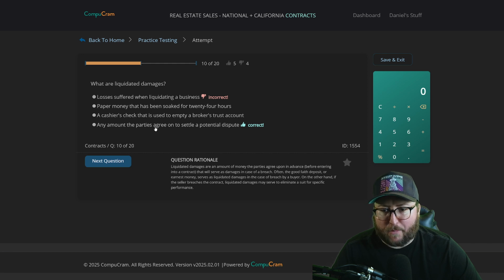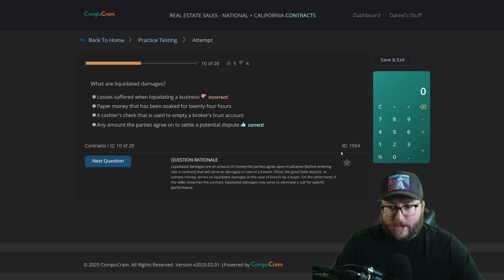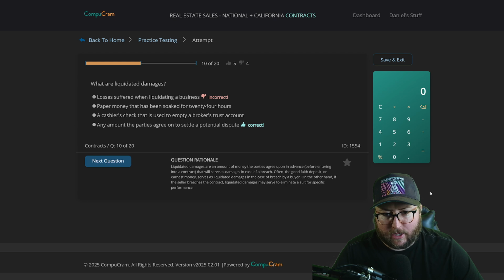Incorrect. Any amount the parties agree on to settle a potential dispute is the correct answer. And here's why. Liquidated damages are an amount of money the parties agree upon in advance, before entering into a contract, that will serve as damages in case of breach. Often the good faith deposit or earnest money serves as liquidated damages in the case of breach by a buyer. On the other hand, if the seller breaches the contract, the liquidated damages may serve to eliminate a suit for specific performance. I should have known this because I'm not really talking about a business here. We're talking earnest money, so it makes sense.